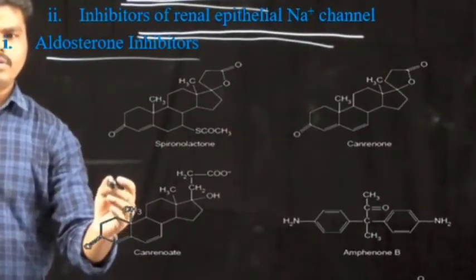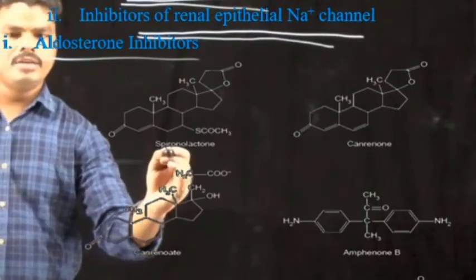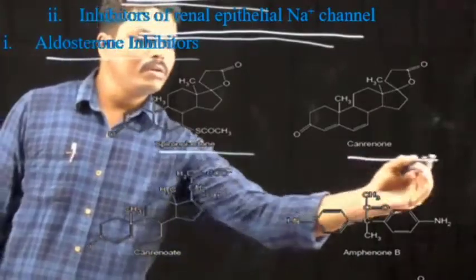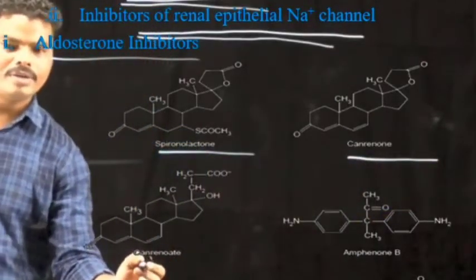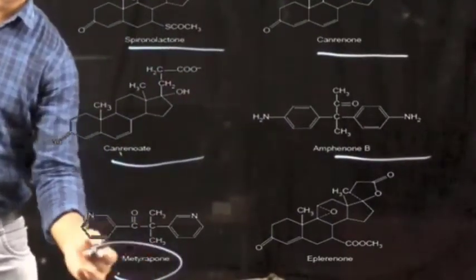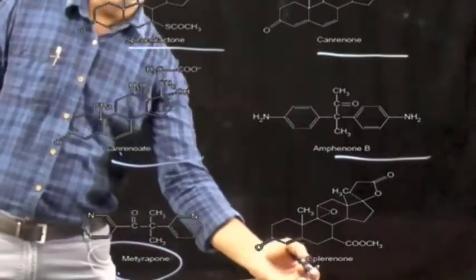Examples of aldosterone inhibitors are spironolactone, canrenone, canrenoate, aminoglutethimide B, metyrapone, and eplerenone.